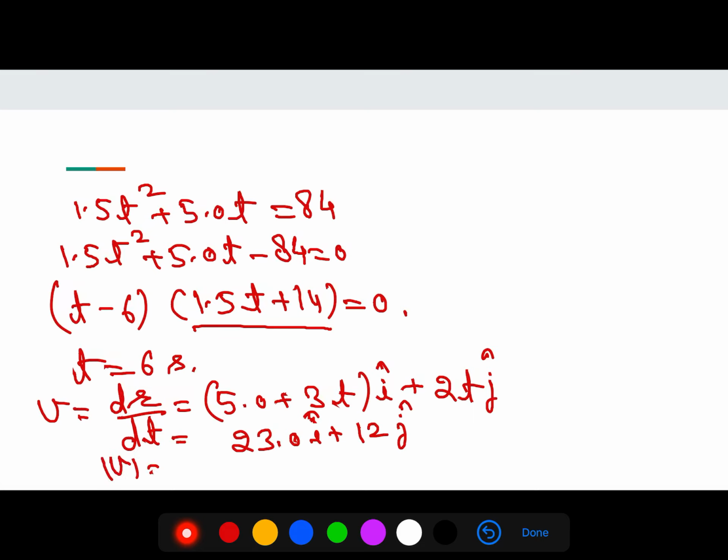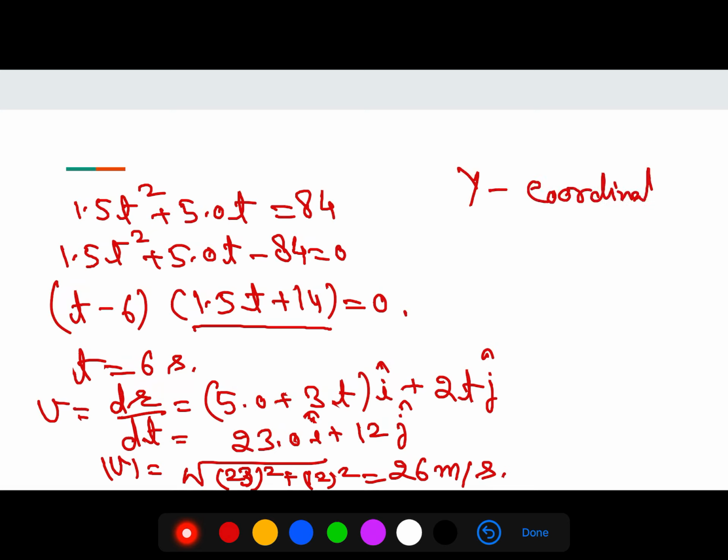So the magnitude of v is root of 23 square plus 12 square, and we will get 26 meter per second. And the y coordinate is 1 t square, so with t as 6 you will get 36 meter.